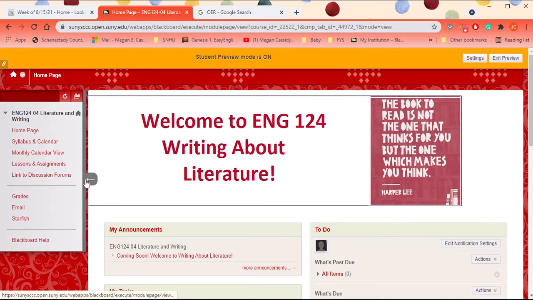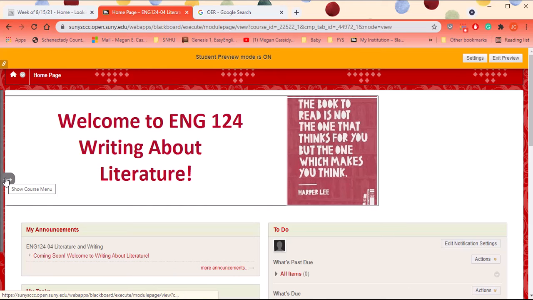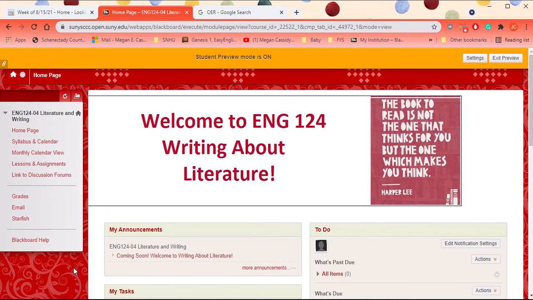Before I go any further, this menu that we're going to be clicking through sometimes gets collapsed. If you're ever unable to see it, scan to the top of your page and look for this little gray arrow and then Show Course Menu. I've noticed it's also very hard to see this on your phone, and you cannot really access the content for the class on your phone, in a browser or even in the Blackboard app. There are a few things you can do in the app, like see what's due and see what your grades are, but it doesn't have full access to everything. So you really do need to use a computer.